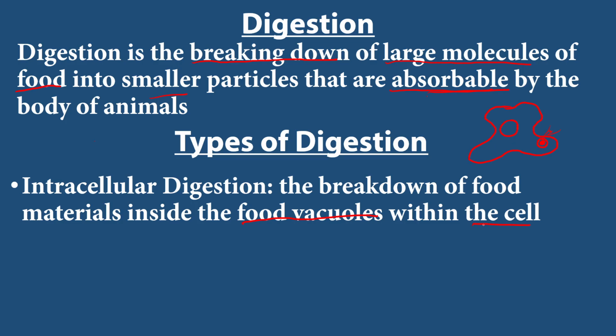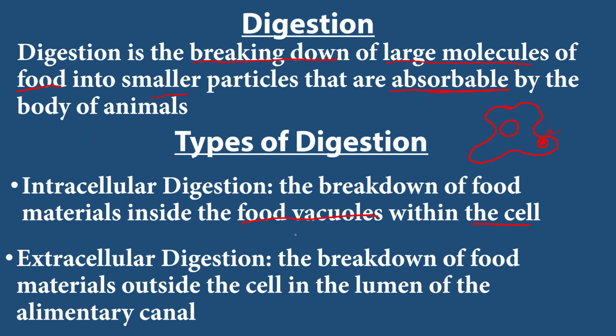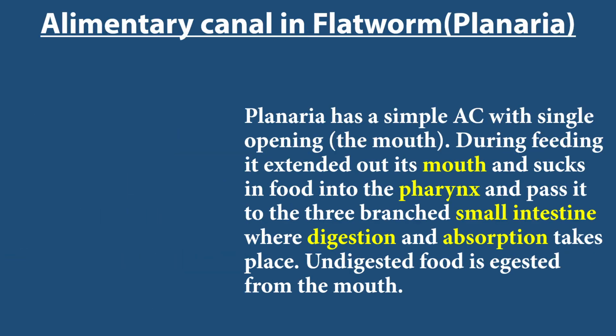So that is why we say digestion of food inside food vacuoles is within the cell. But the second type, extracellular digestion, is the breaking down of food material outside the cell, in the lumen of the alimentary canal. Here the food is not digested in the cell. It is digested in the lumen, like a tube, and after the digestion finishes, it goes into the cell. I call it extra, outside; intra, within. Extracellular digestion.